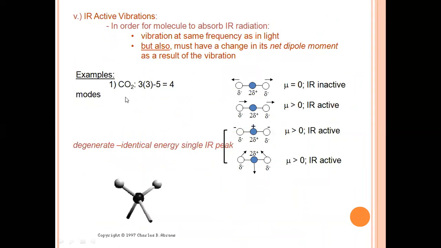Now, IR active vibrations. In order for a molecule to absorb IR radiation, it must vibrate at the same frequency as the light, and it must also have a change in its net dipole moment as a result of the vibrations. For example, carbon dioxide shows 4 fundamental vibrations. We can see which vibration will be IR active and which will be IR inactive.